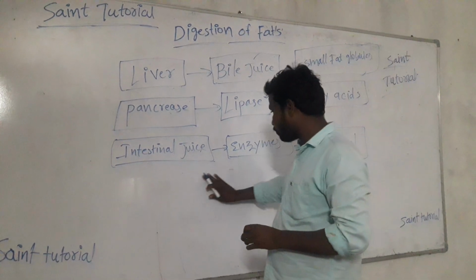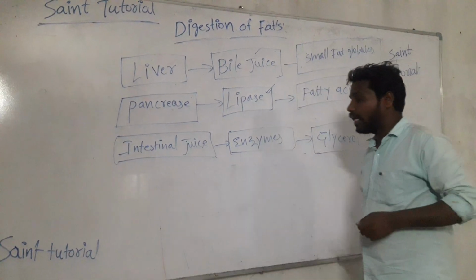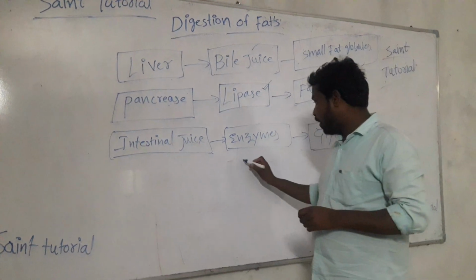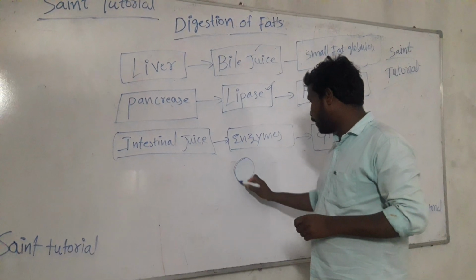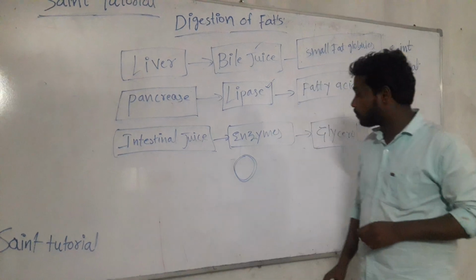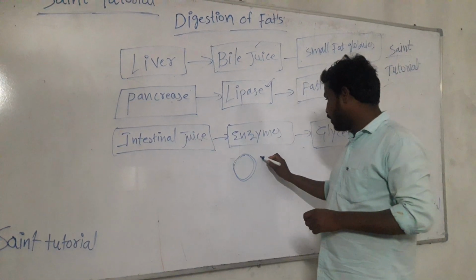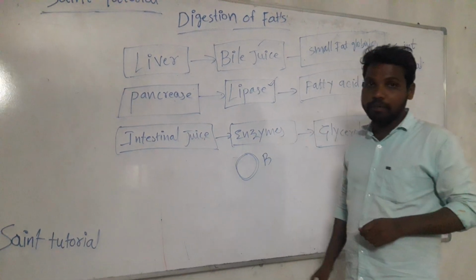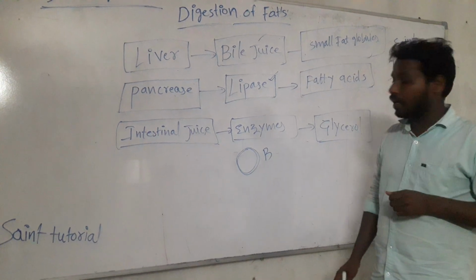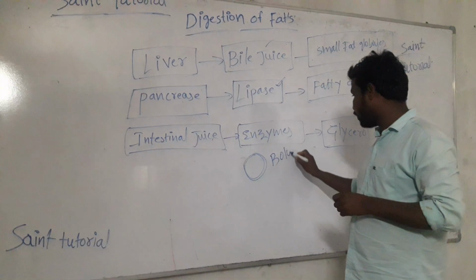So what is the basic structure of the digestive process? What is the food we have taken? It begins in the mouth. We chew the food with our teeth, and the food mixed with saliva is called bolus.